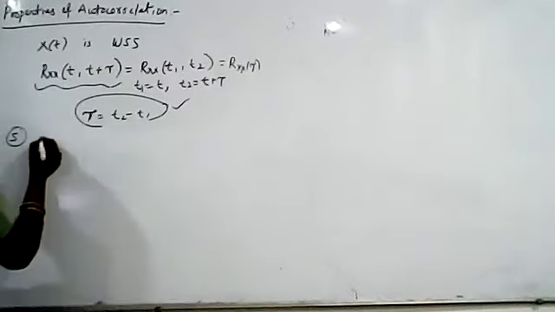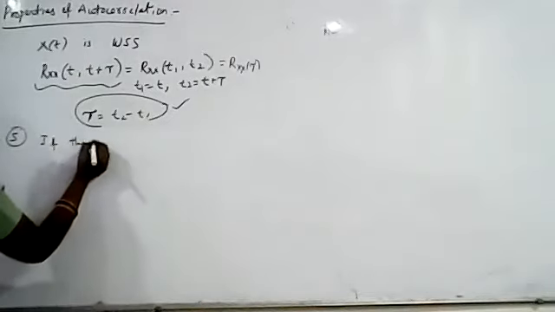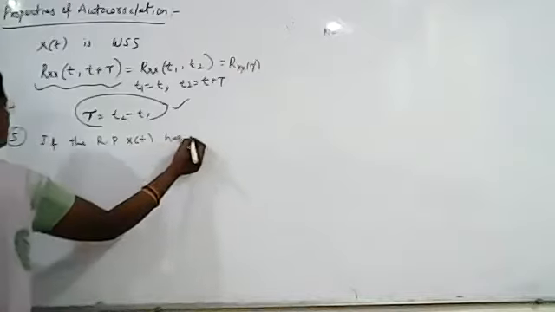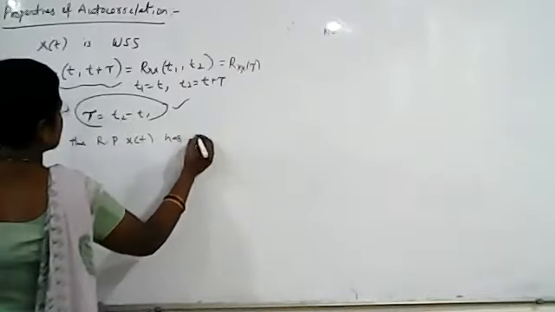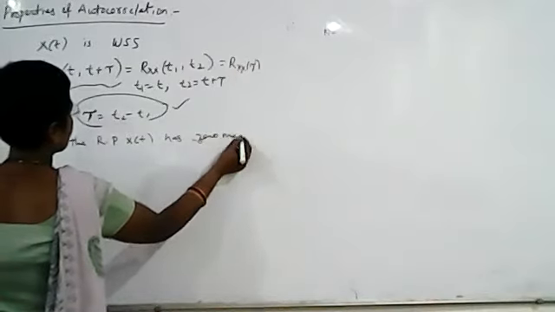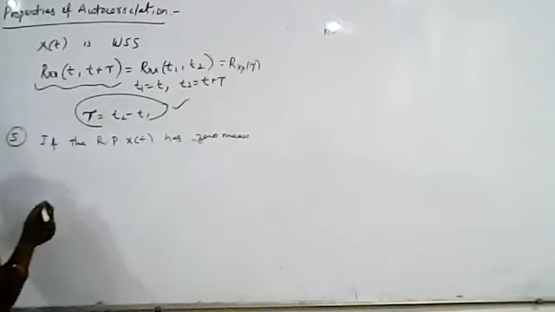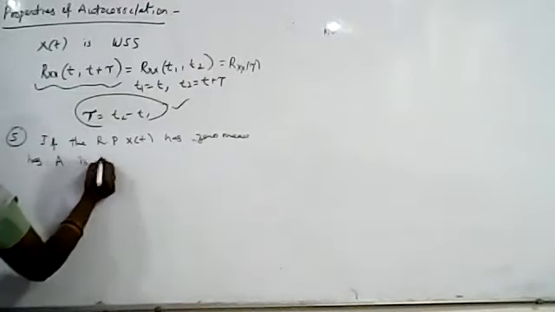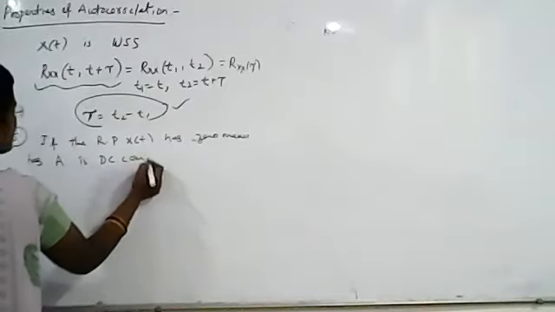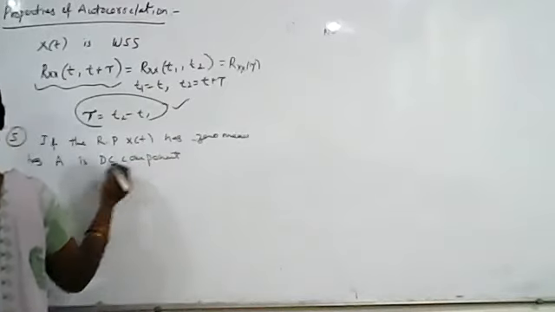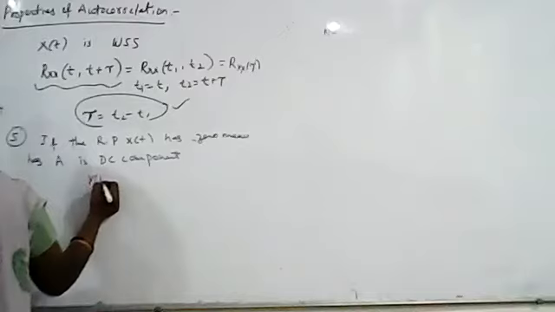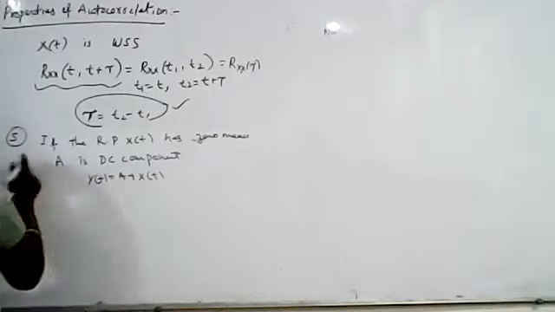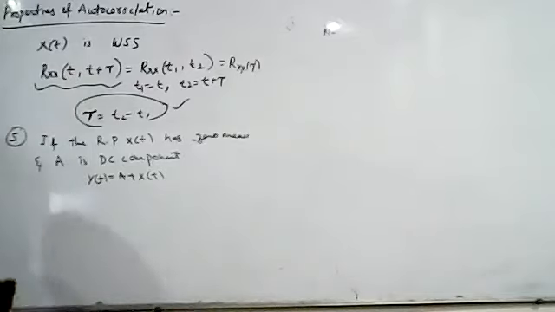If the random process x of t has zero mean, meaning the mean is 0, and A is a DC component, then y of t is given as A plus x of t.